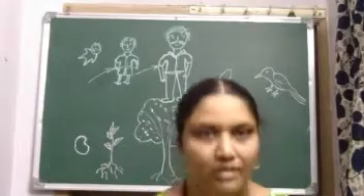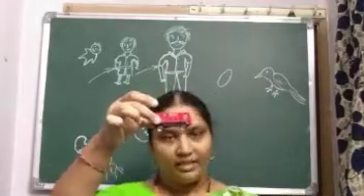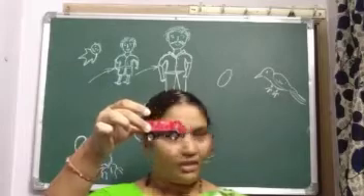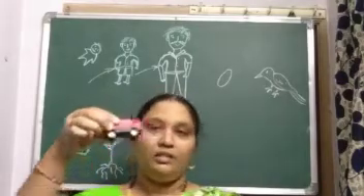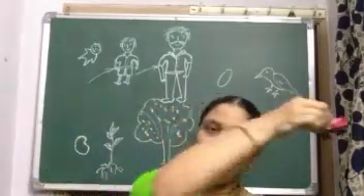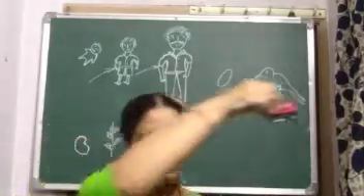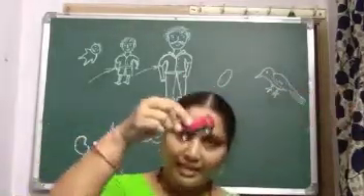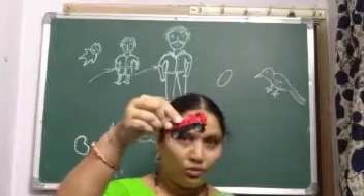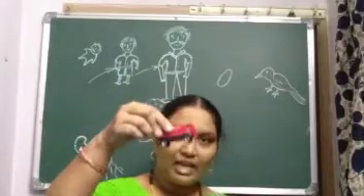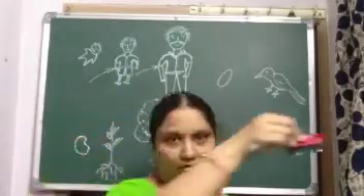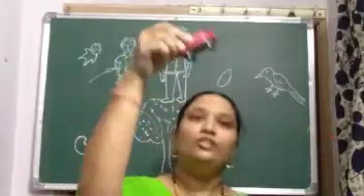See children, this is a car. Is this a living thing? No, it is not a living thing. It can go from here to there. From one place to another it can go. But can it go on its own? No. When the driver drives the car, then only it will run. Yes, so it is a non-living thing.